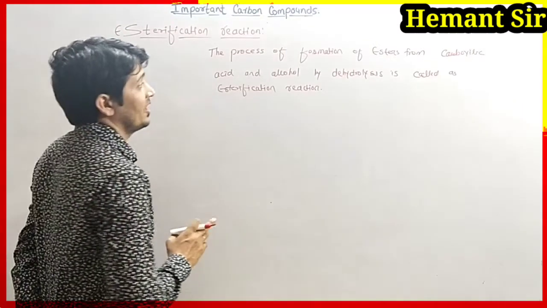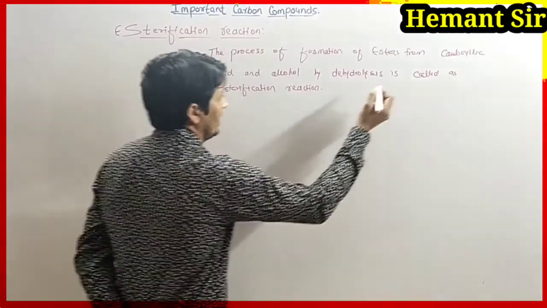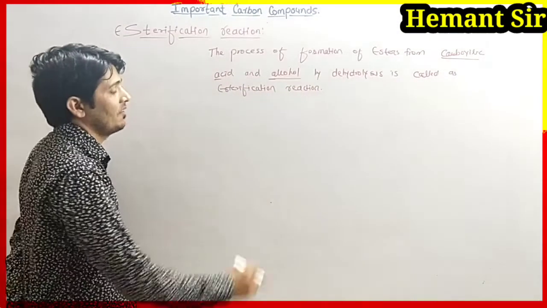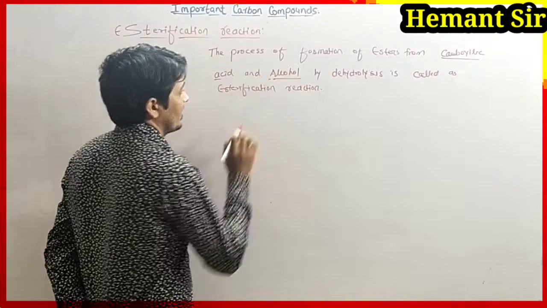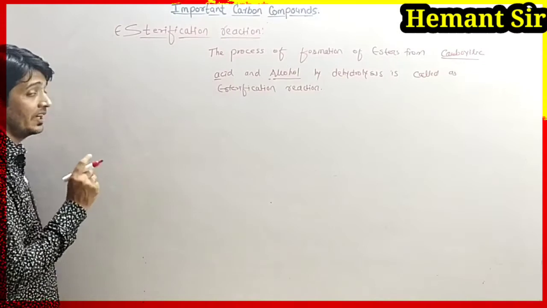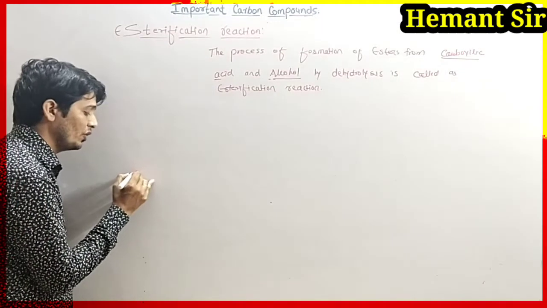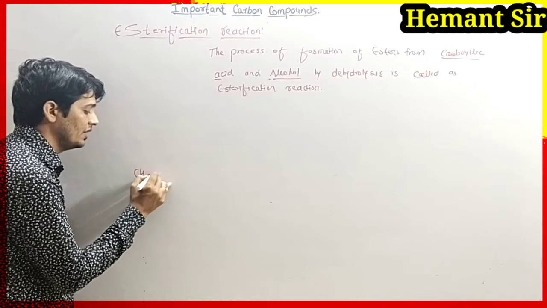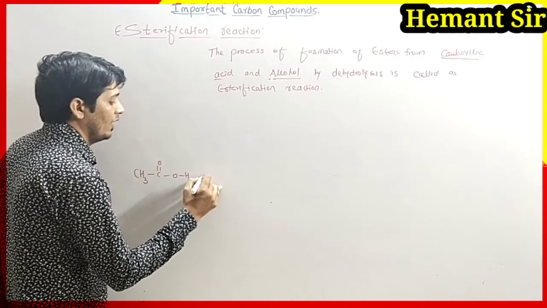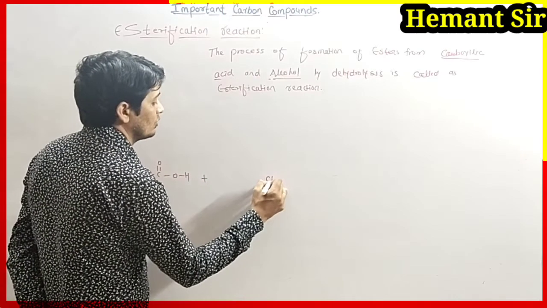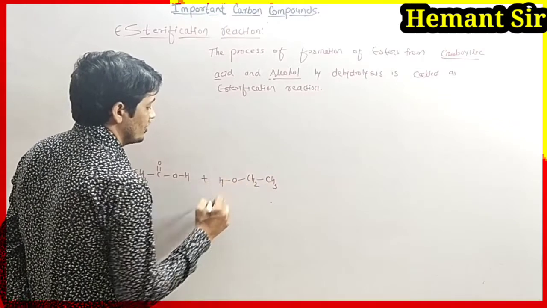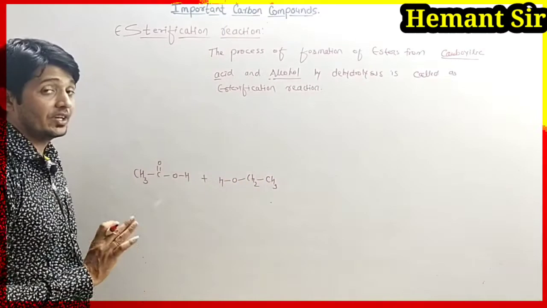It is formed due to the reaction between carboxylic acid and alcohol. That we have to understand with the help of a reaction. In the reaction we are taking ethanoic acid. Ethanoic acid is CH3C double bond O OH, and as alcohol we are taking ethanol. Ethanol is CH3CH2OH.